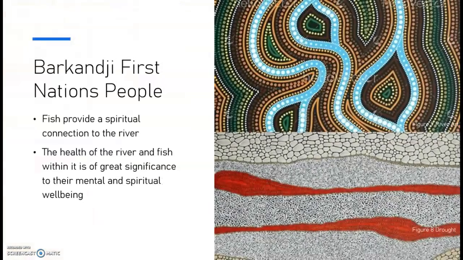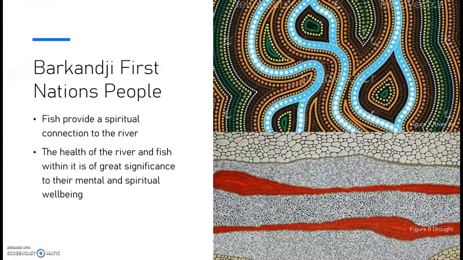These events, along with an already pressured native fish population, have impacted the viability of the environmental, social and economic sectors of the region. For First Nations people of the Murray-Darling, the river is central to their culture. Providing healthy food and medicine, the river acts as a physical connection to their history and culture, with the Murray cod and bony herring significant to storytelling. The well-being of the river and recovery of native fish species is therefore of great significance to their mental and spiritual well-being.